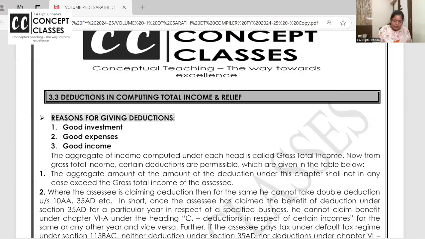So deductions are basically given from the gross total income for three reasons. What are the three reasons? You're doing good investment, you're putting your money in PPF, LIC and all. You are doing good expense, you're donating to a registered charitable trust and all. Or you are having good income, 80TTA series, right?